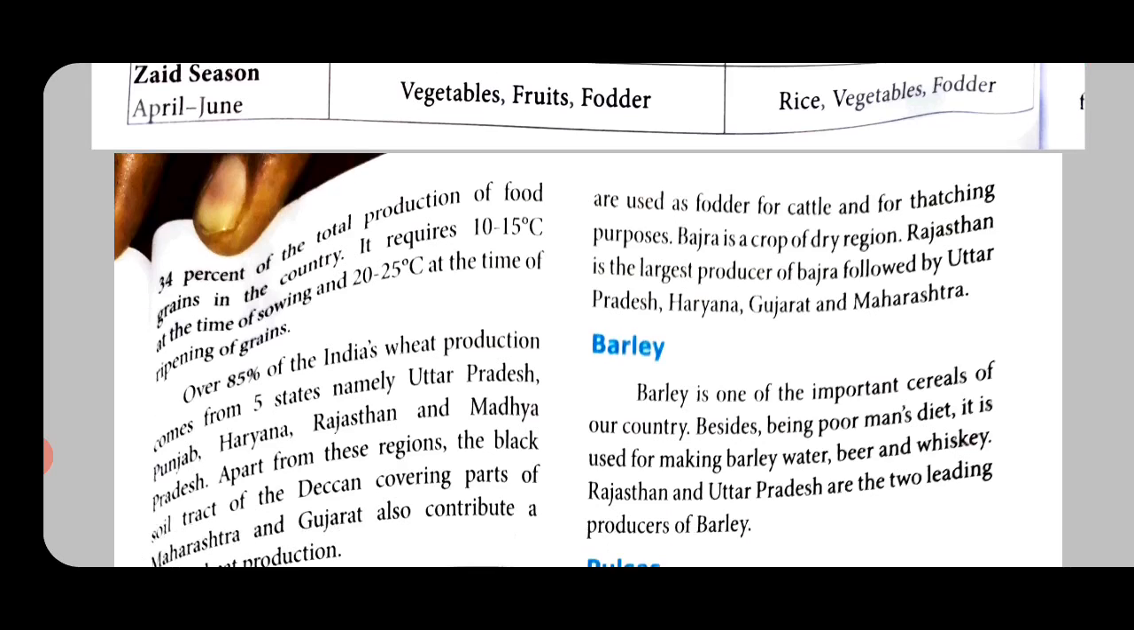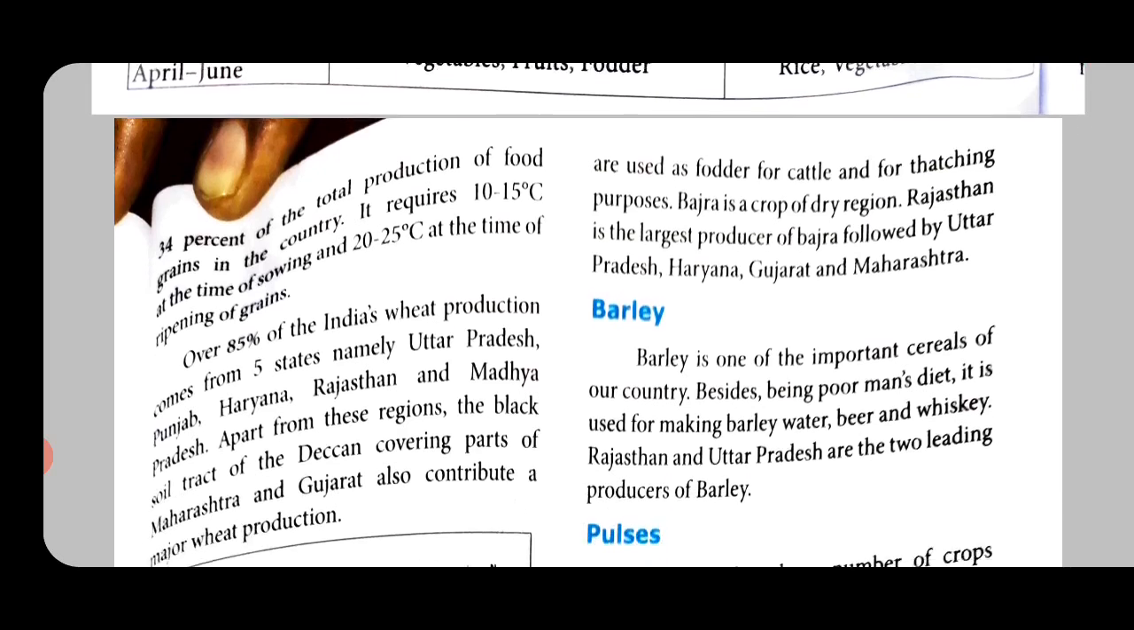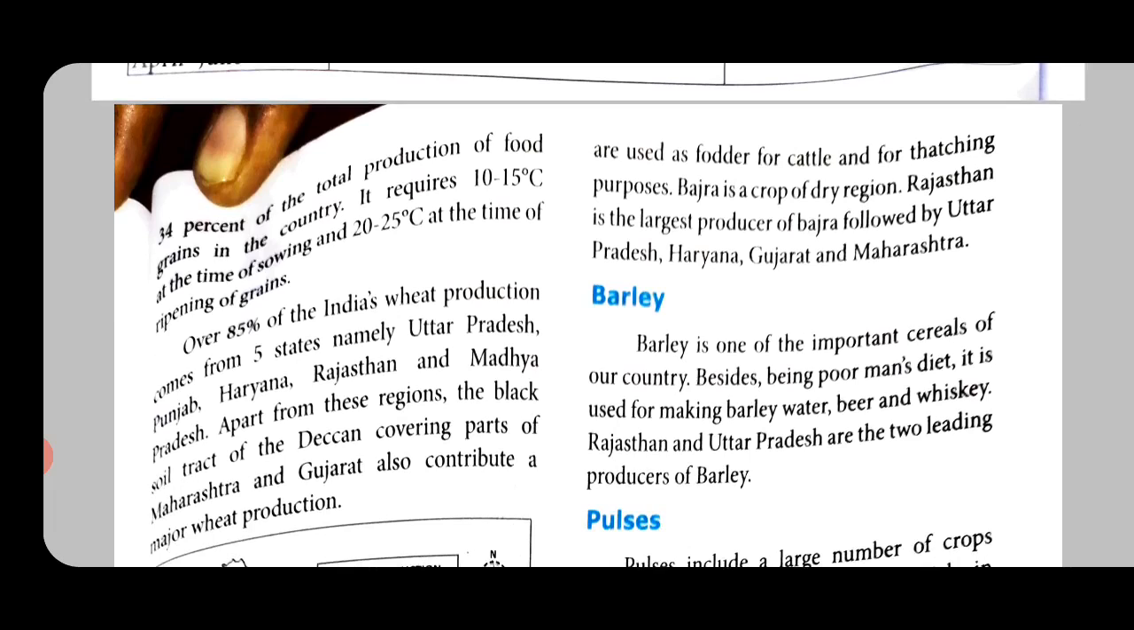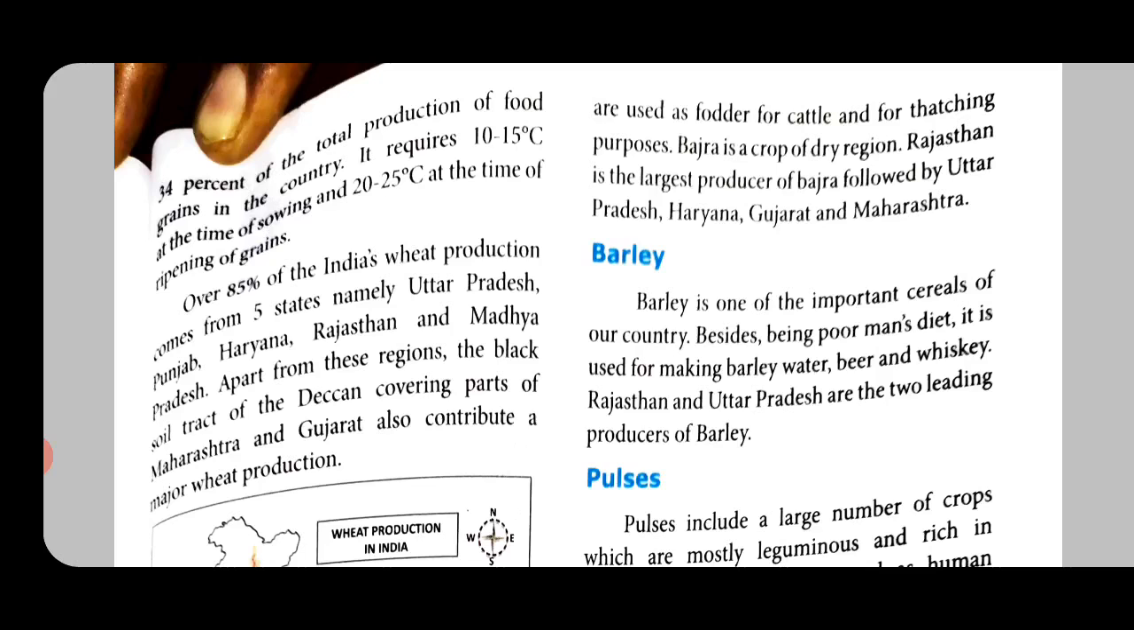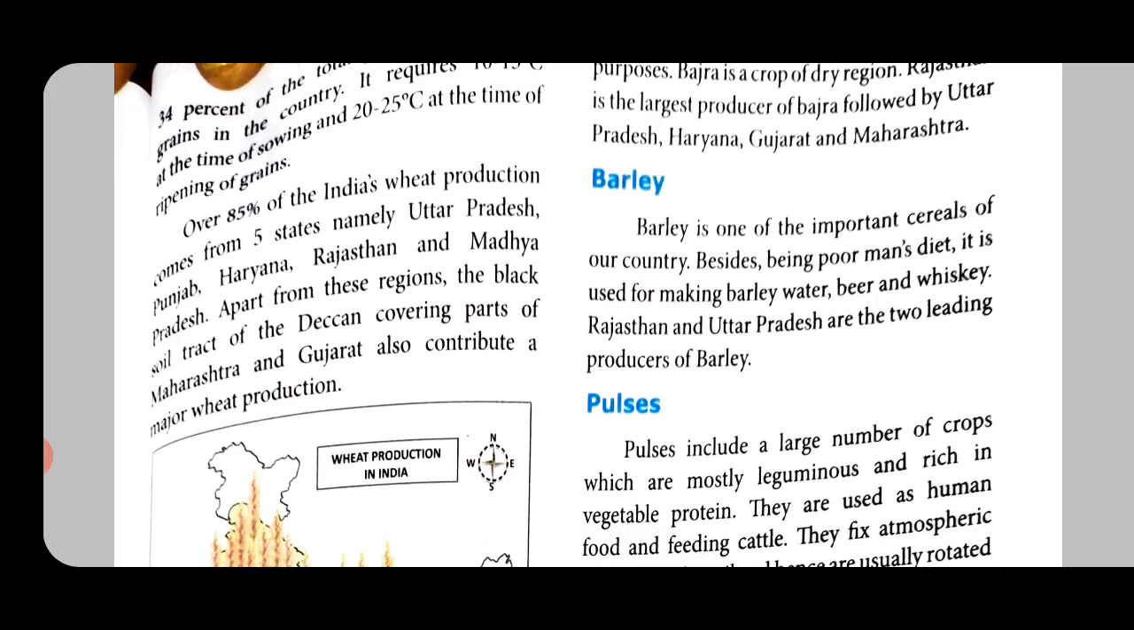So, stalk is that, even for rice you would have seen that holding part, that is called a stalk. So, they use it to feed the cattle and even for thatching, that is, for roofing purposes they use. Bajra is a crop of dry region. Rajasthan is the largest producer of bajra, followed by Uttar Pradesh, Haryana, Gujarat and Maharashtra.